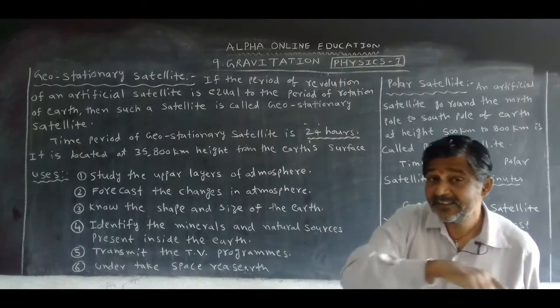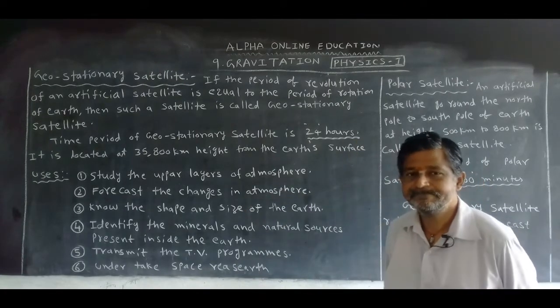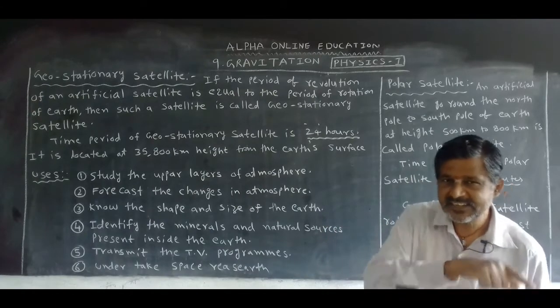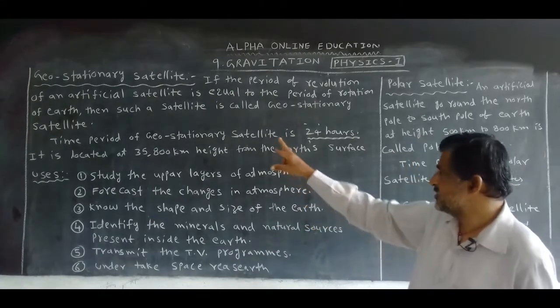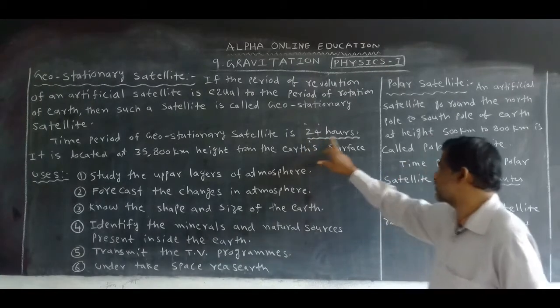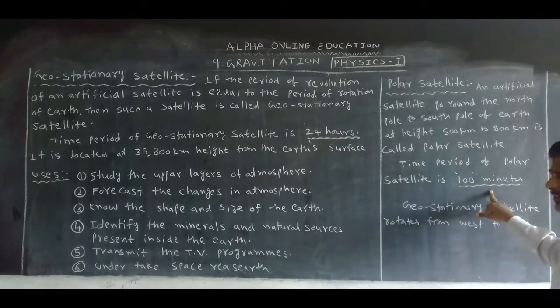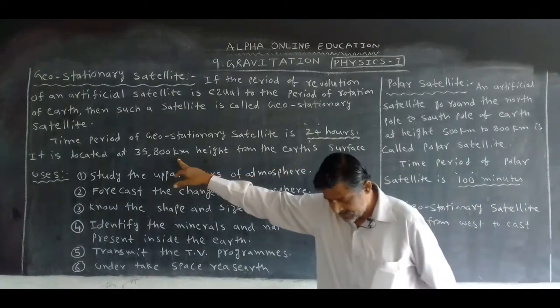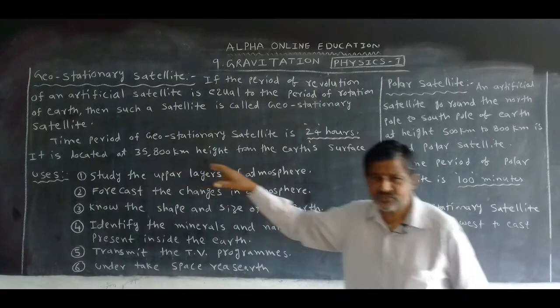Geostationary satellite, west to east. Polar satellite, north to south. Geostationary satellite time period is 24 hours. Polar satellite, 100 minutes. Geostationary satellite height 35,800 kilometers.